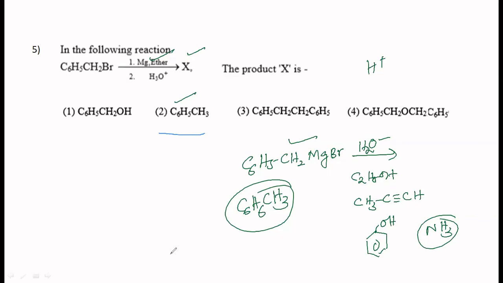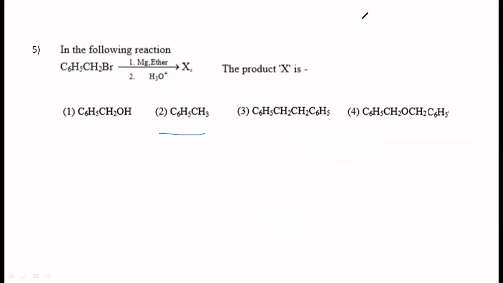Here it is easy for you to identify. Sometimes instead of H3O plus, they might give you this. Like this, CH3, C triple bond CH. Then you will be confused what happens. You should see whether it is a protic solvent or not, or protic reagent or not. That's all. Okay, so then you will get this. All of you understood this? An important one. Okay? Yes, ma'am. Yes. Okay, now we will go to the next question.